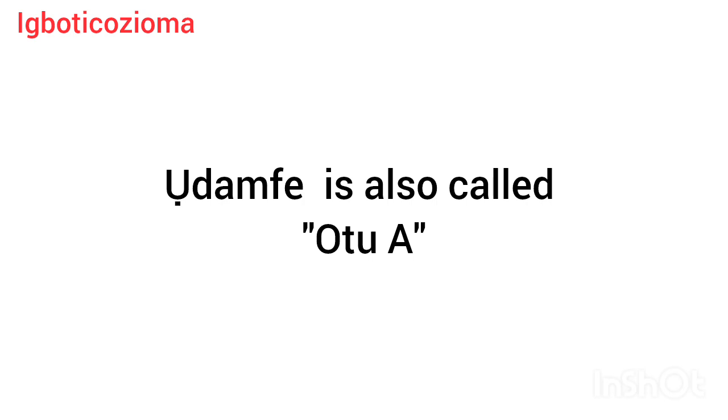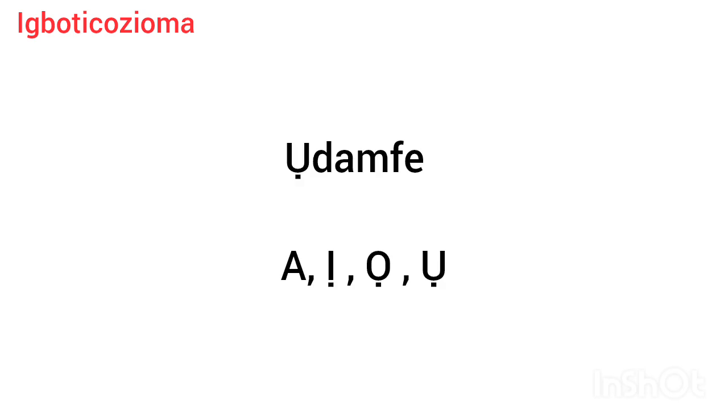So a is the leader, that's why it's called otu a. So it's either ịkpọrọ ya ụda mfe or you call it otu a. So we have it as a, ị, ọ, ụ. All these vowels that have dots underneath them, just for you to remember, they belong to otu a. Once there is a dot underneath those vowels, it is otu a.